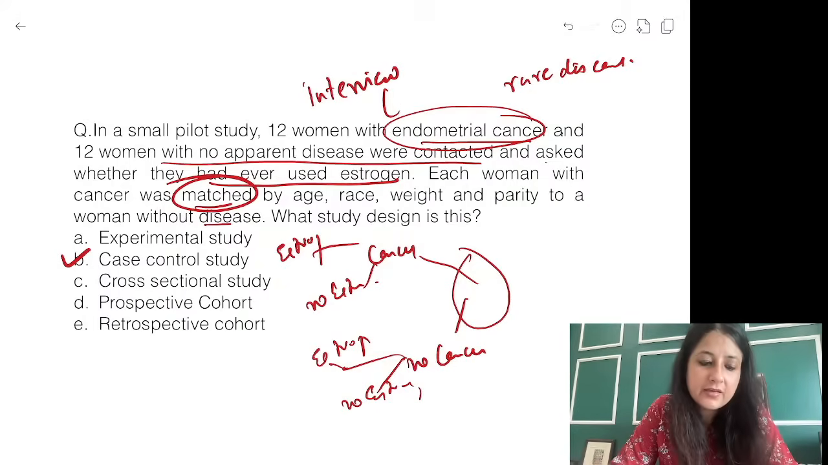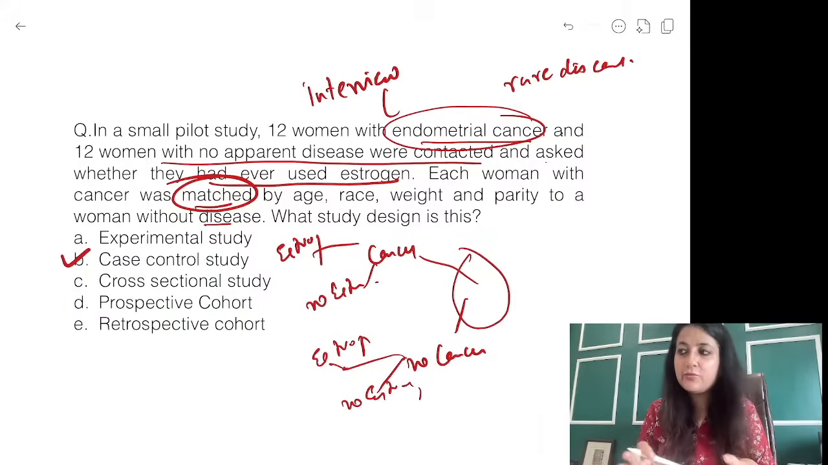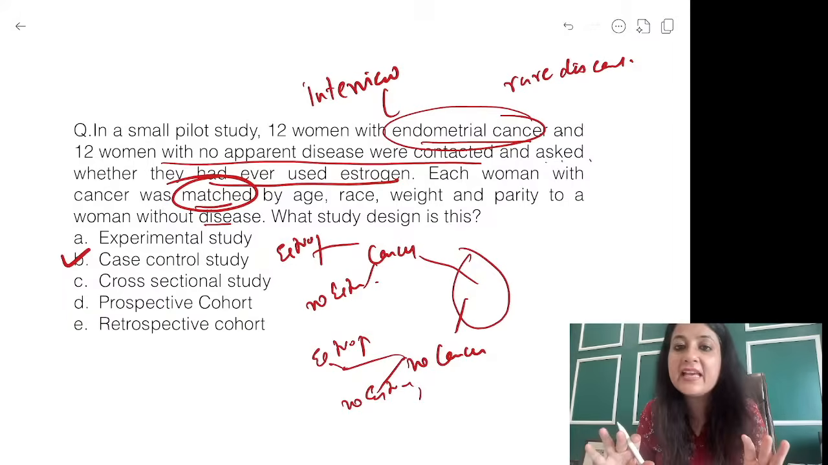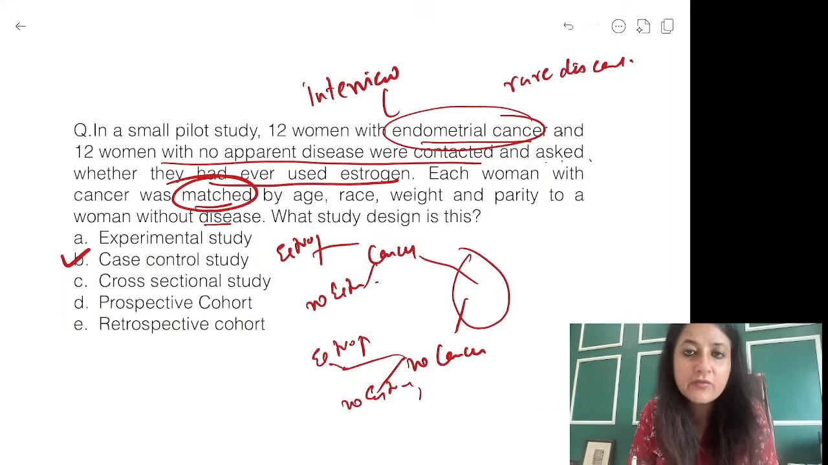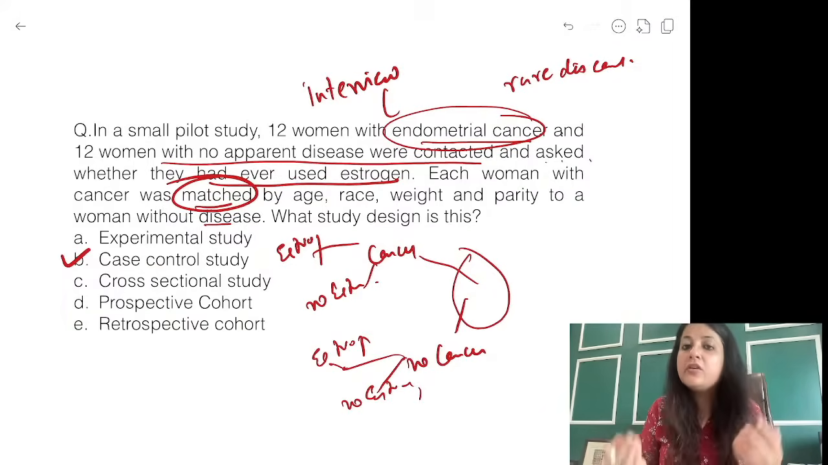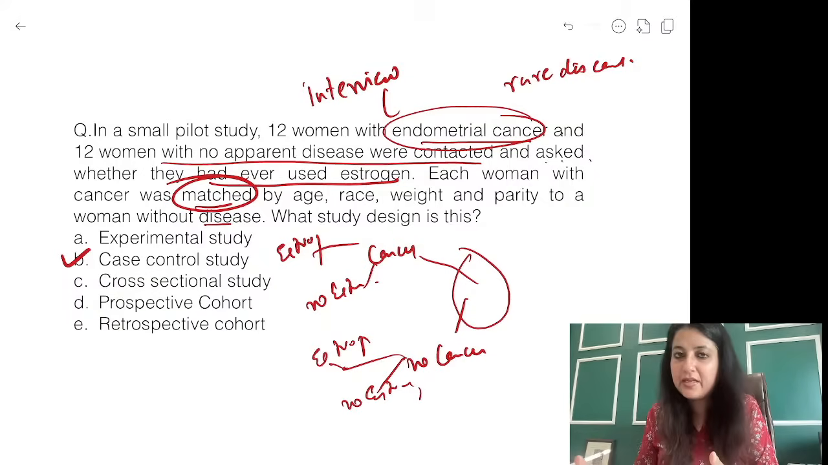What is the answer over here? Case control. Is it clear? Did you understand? Everybody understood? What were the comparison groups? All those who did not understand previously, clear cut. Look at the comparison group: diseased to non-diseased, case control. You're going back and asking them whether they had ever used estrogen. So you're not looking at records, you're actually interviewing, actually questioning. You can interview and question people. So it is a case control study design.